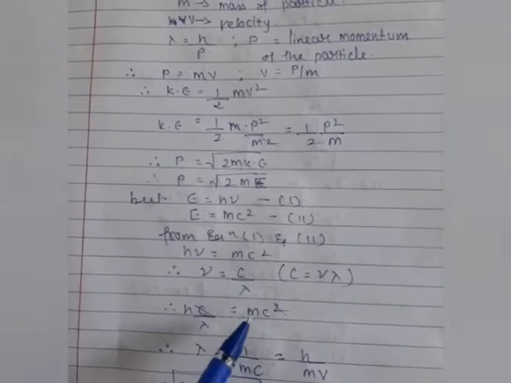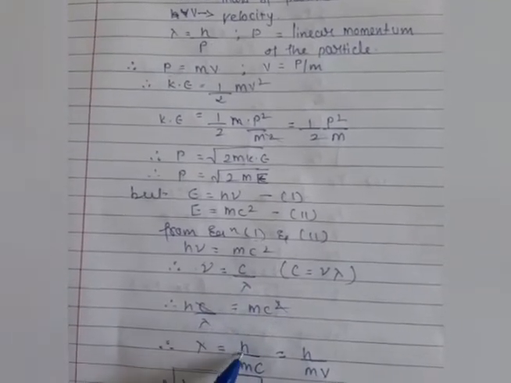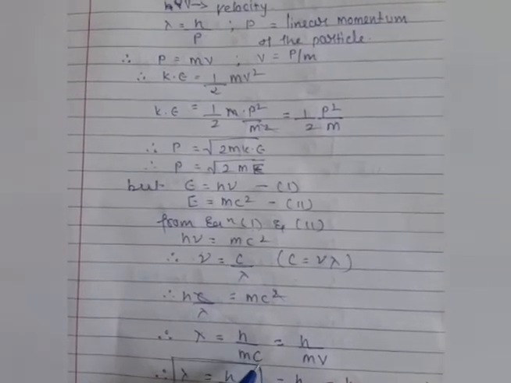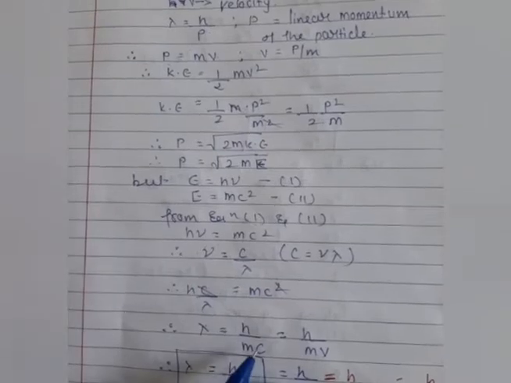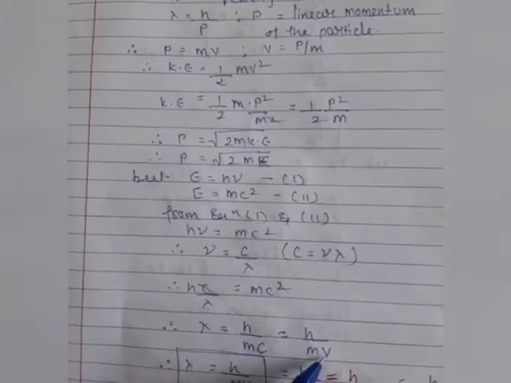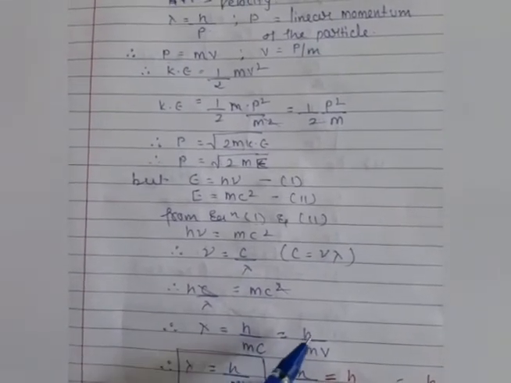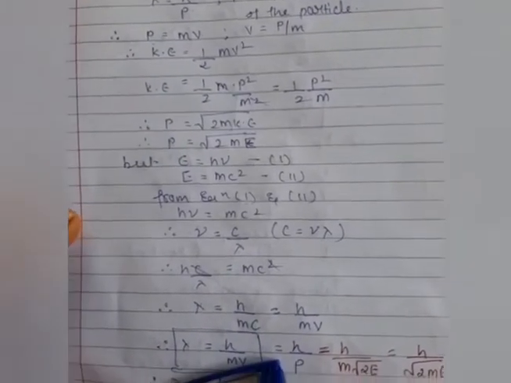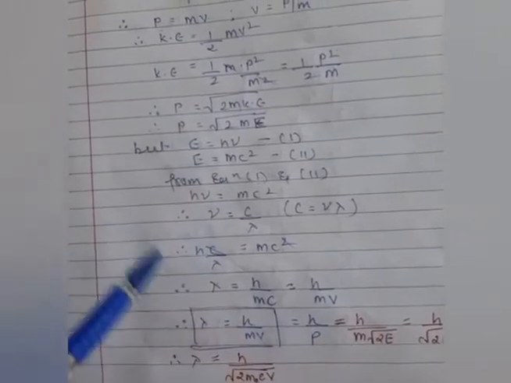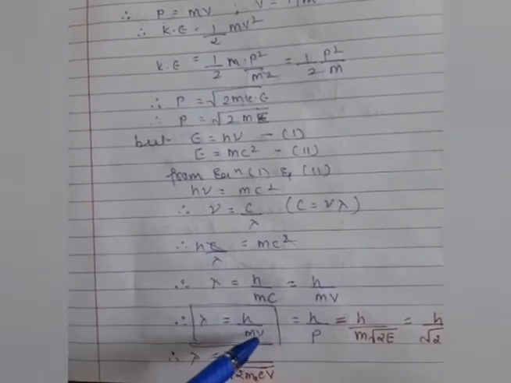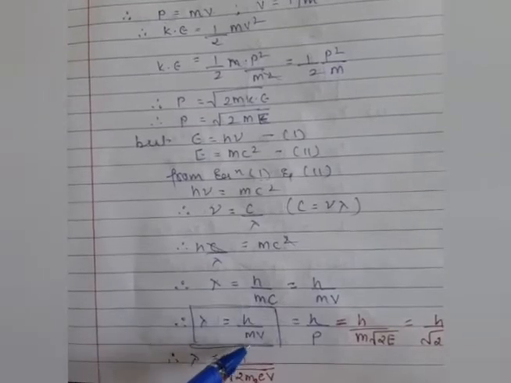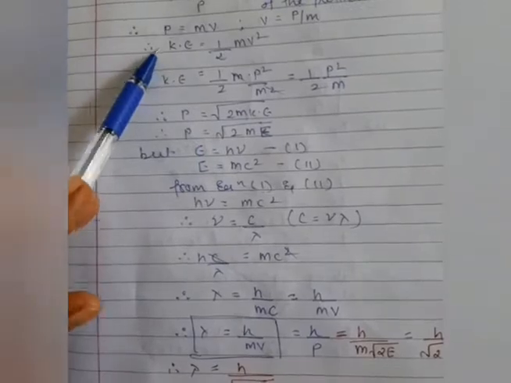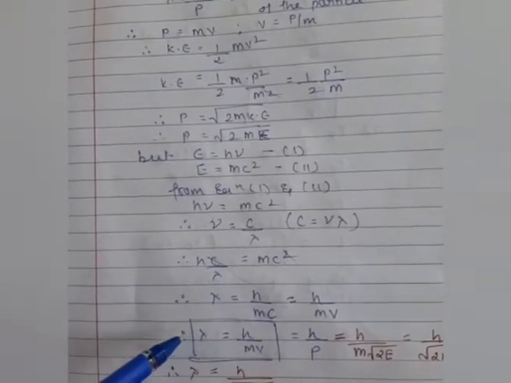You can see here that c and c get cancelled out, so lambda is equal to h by mc. As you know very well, c is nothing but the speed of light, so in the place of c we can consider the velocity. So lambda is equal to h upon mv, and here mv, that is mass times velocity, we know very well, is momentum. So lambda is equal to h by p.